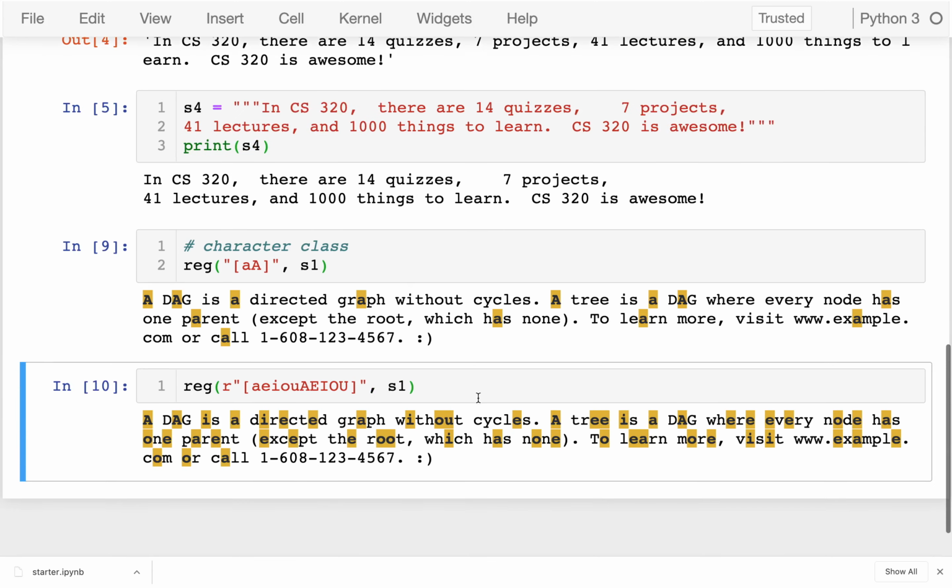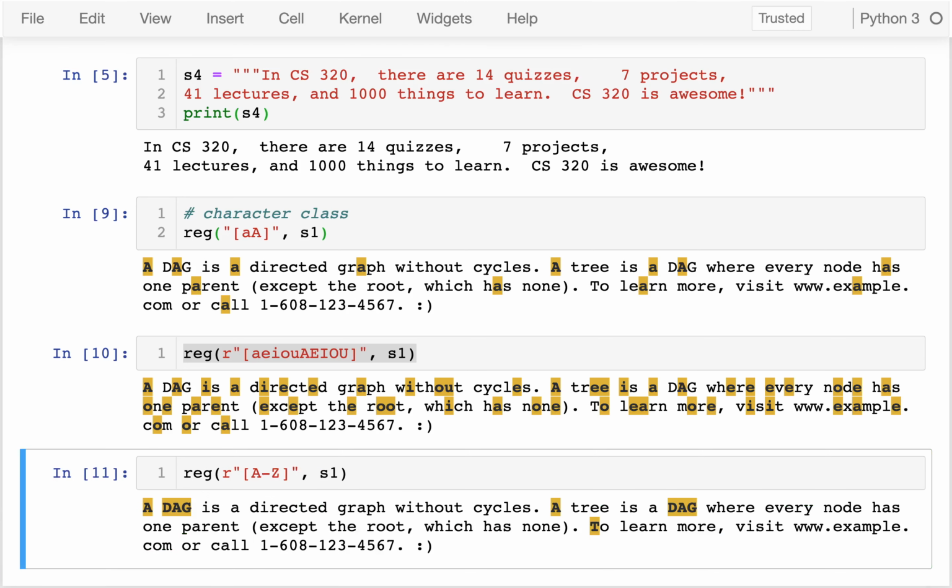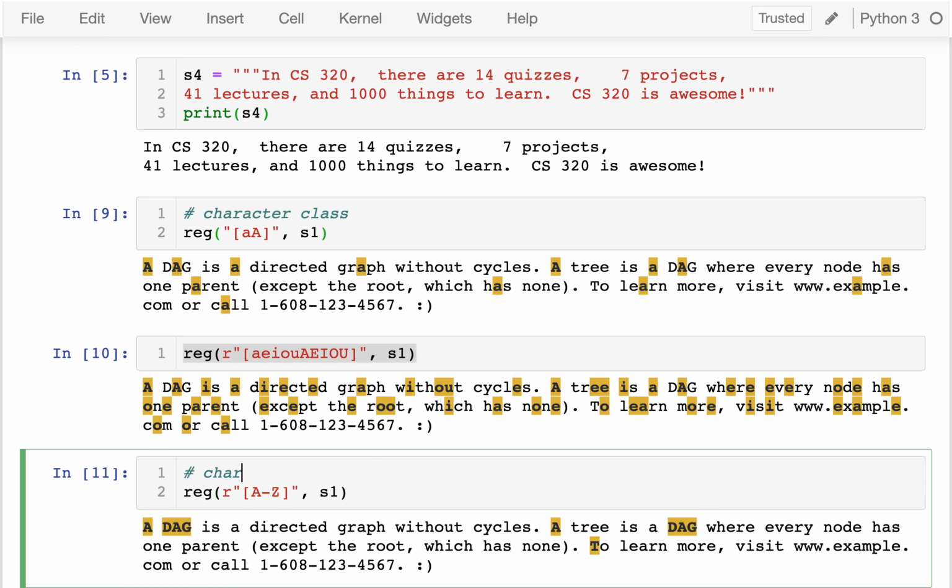Like so. If I wanted all the uppercase letters, I could do that too, but then it starts to be a bit of a pain, right? I mean, I could draw A, B, C, D, E, F, and then maybe eventually get to Z. What's actually nice is that we could express ranges in here. I can put a dash, and then I run that, and it's capturing all of the characters in between. So this is a character range.